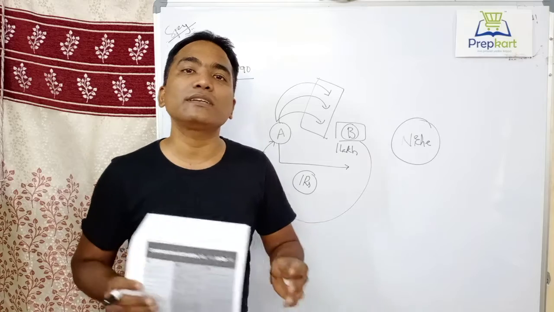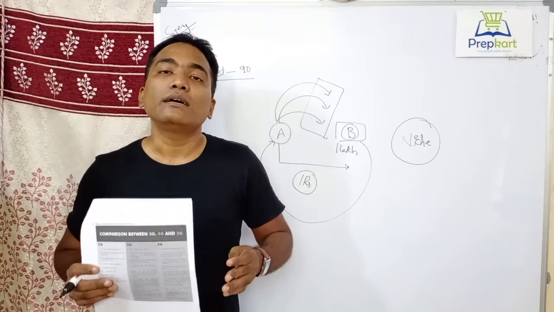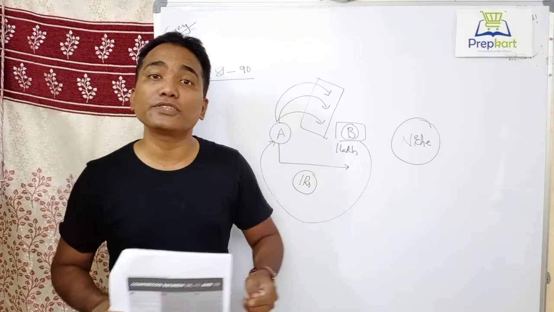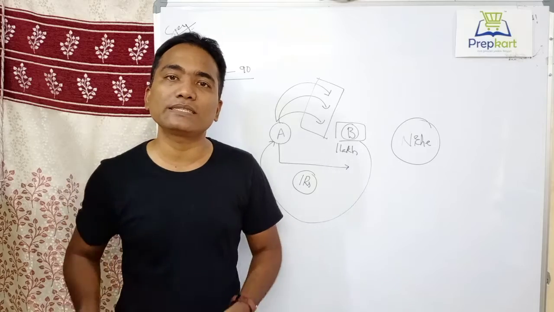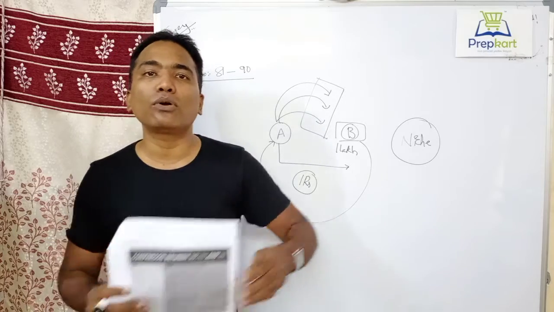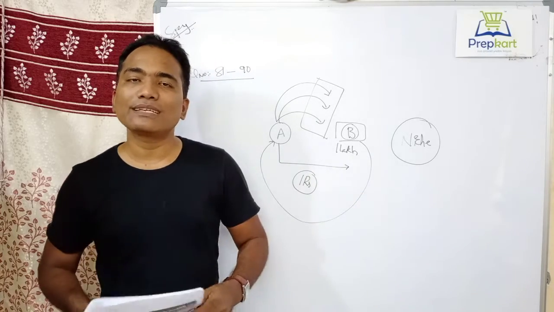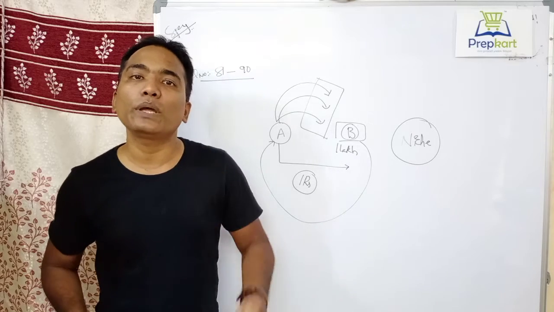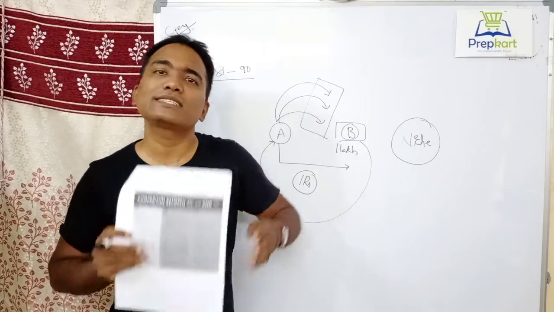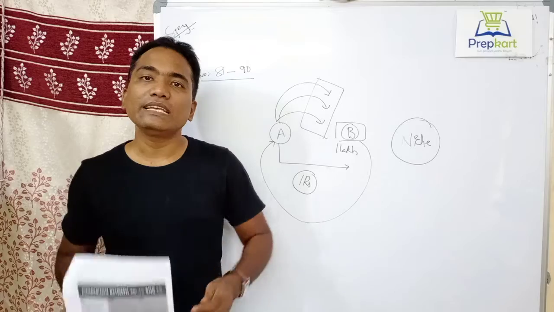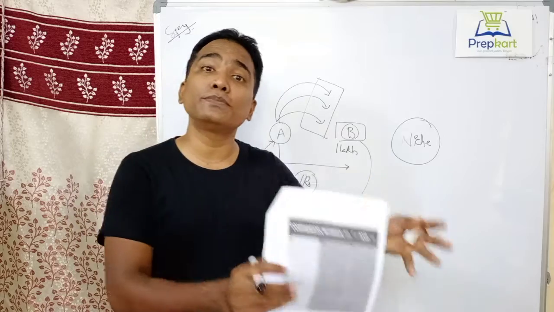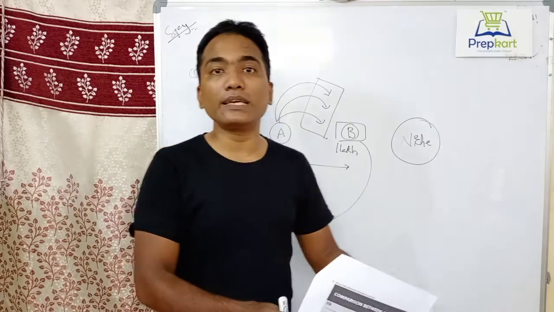If we study the ecological niche of a species, we can conserve that species. For example, we have the IUCN list, International Union for Conservation of Nature. In that we have endangered species, threatened species. Unless you know the niche of that species, you cannot conserve that species. So ecological niche is the key parameter on which the entire ecology depends. Each and every species has a unique role to play and a unique function to perform.